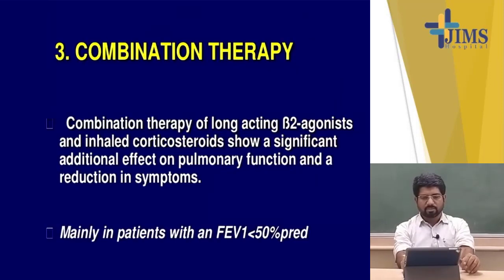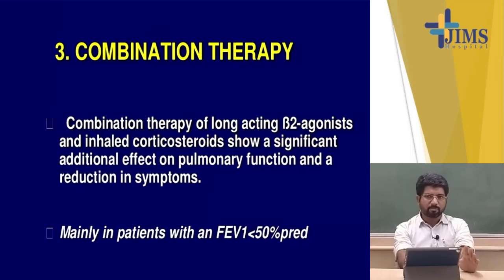Now come to the combination therapy. Initially, to start with, we divide the COPD patients into 4 types: A, B, C, D. I will discuss it later on. According to the patient profile, we start with only a bronchodilator. It may be short acting or long acting.